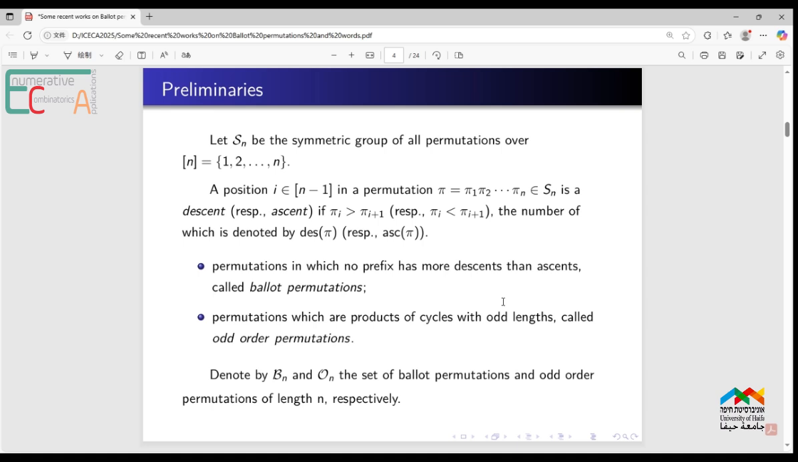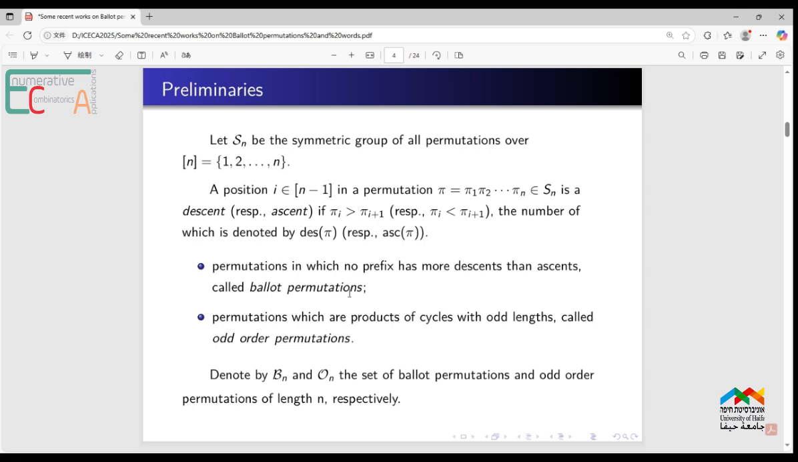Let Sn be the symmetry group of all permutations over the natural numbers from 1 to n. A position i in a permutation pi is a descent if pi_i is greater than pi_{i+1}. It is an ascent if pi_i is less than pi_{i+1}. The number of descents is denoted by des(pi), and the number of ascents is denoted by asc(pi).